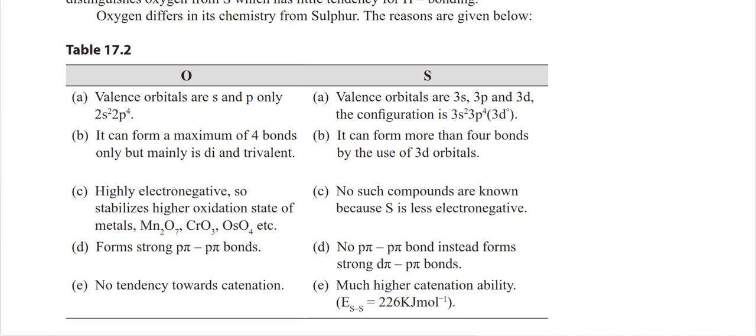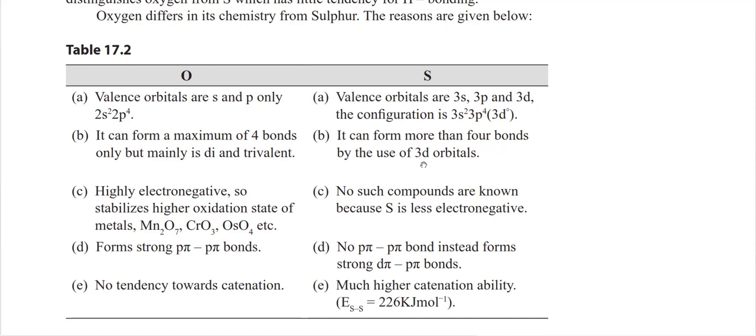So there is some difference between oxygen and sulfur chemistry. The valence electrons are the same, ns2 np4. But oxygen does not have a 3d orbital, whereas sulfur has a 3d orbital. So oxygen can form a maximum of 4 bonds, but the stable ones are divalent and trivalent.